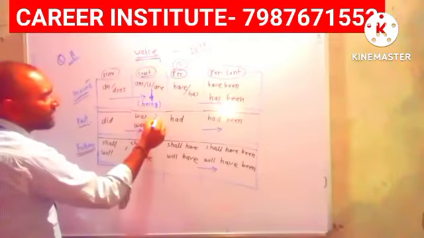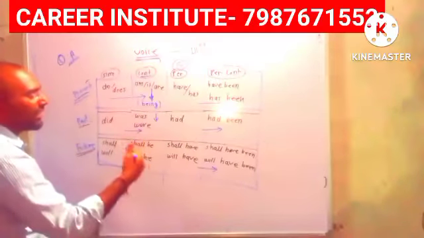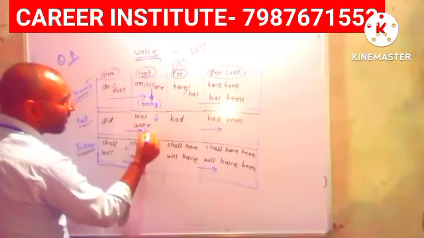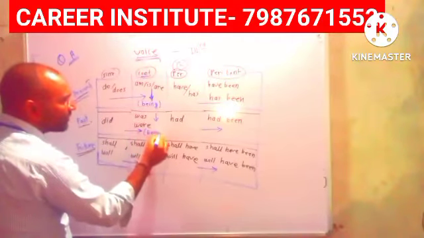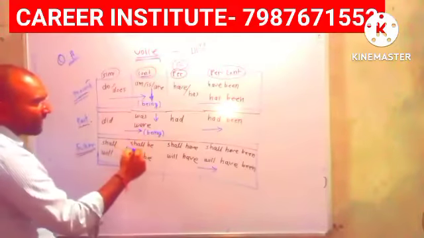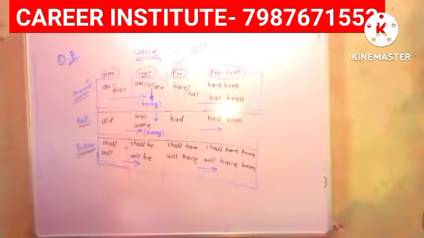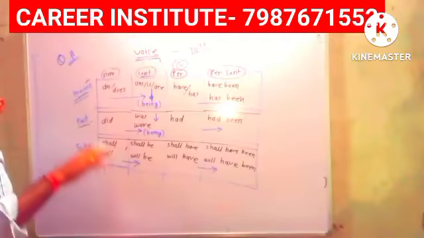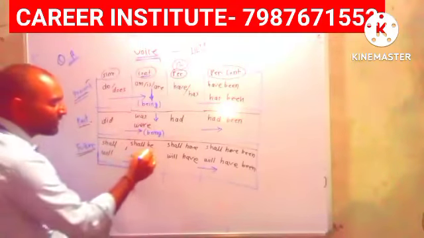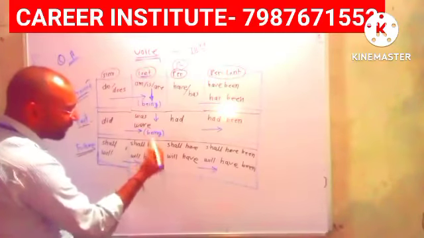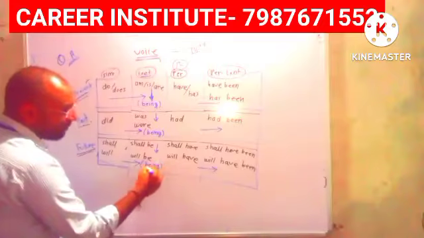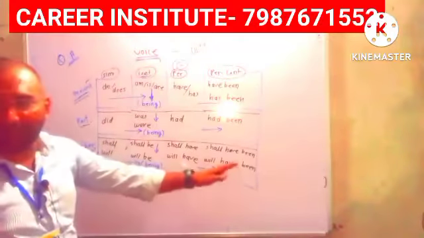Past continuous tense will get converted into past continuous tense. Same tense, but what will be the extra word? Being. B-E-I-N-G. Being. If the question is written in future continuous tense, we have to write it in the same future continuous tense. But which formula? That being structure. Two minutes ago I made you write down the being structure.